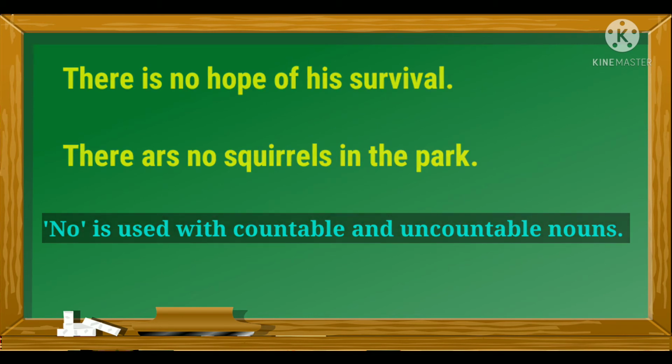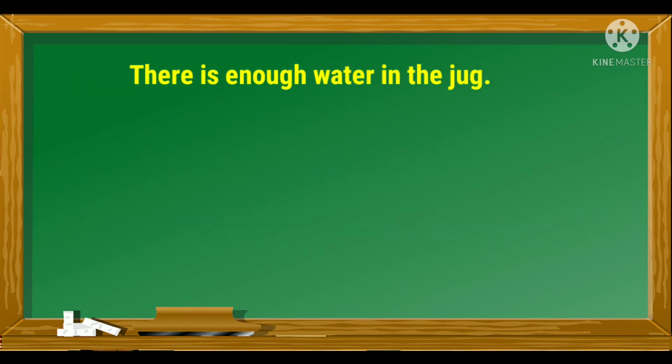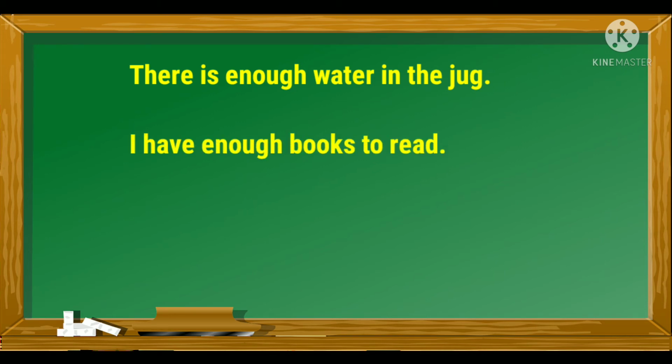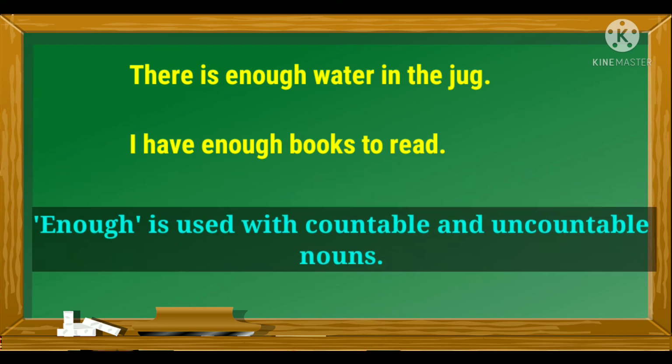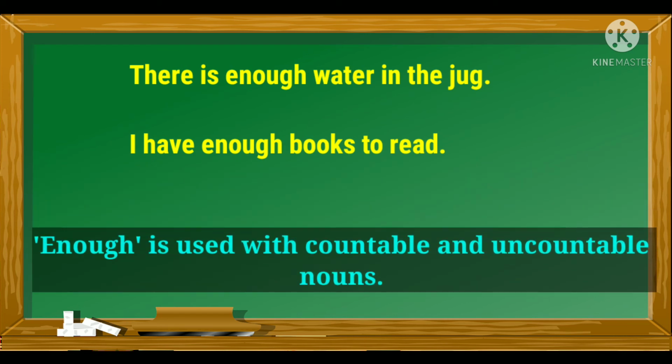Now look at these two sentences. There is enough water in the jug. I have enough books to read. So here also the words water and books are nouns. The word water is an uncountable noun and the word books is a countable noun, and we have used the quantitative adjective enough with them. So the quantitative adjective enough is used with countable as well as uncountable nouns.